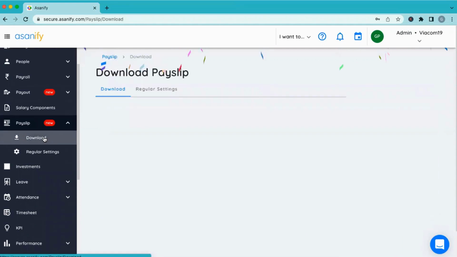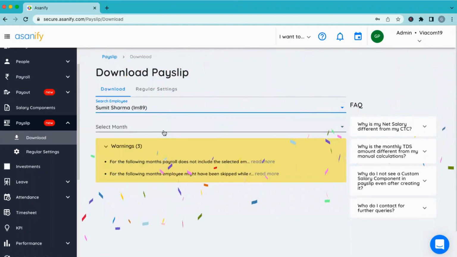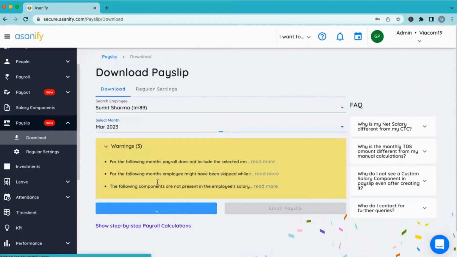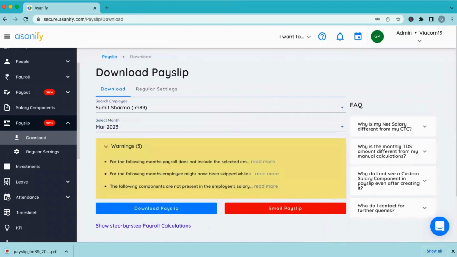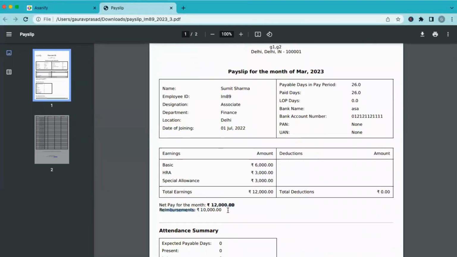Once the employee logs in to see the payslip for that month, let's say for this employee that I had added the reimbursement just now, when he downloads this particular month's payslip, let me just show you once it's downloaded. Hold on. You all can see the payslip window, right? Yes. Awesome. So you'll see for this employee, the reimbursement amount will appear separately because that's not a part of the salary that he's earning, but it will get added as a reimbursement at the bottom of the payslip.